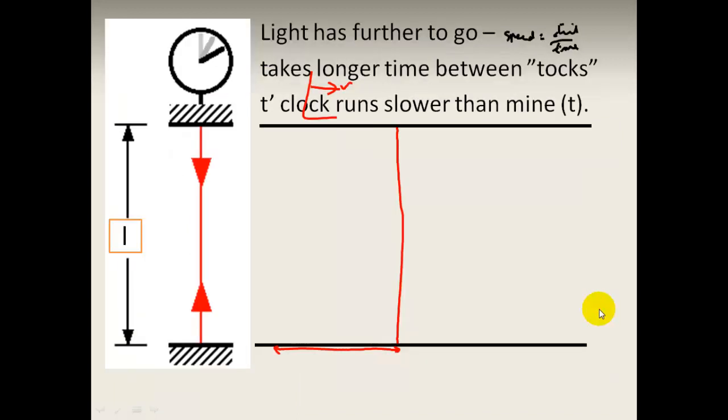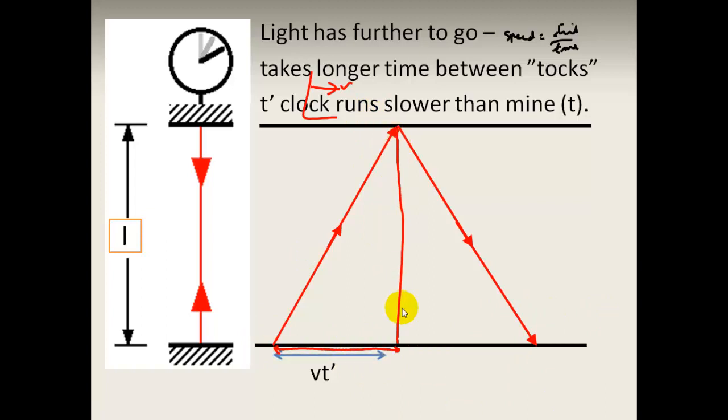Since the light has further to go, it's going to be a longer time between ticks. So in other words, the moving clock measured in the other frame of reference is going to be going slower than mine. And what is the relationship between this, and this height here, this length here? Well, it's basically Pythagoras. By using Pythagoras we can derive the time dilation formula. This is the length, this is Vt, L. The point of this is that we know that this squared plus this squared will be equal to L prime squared.